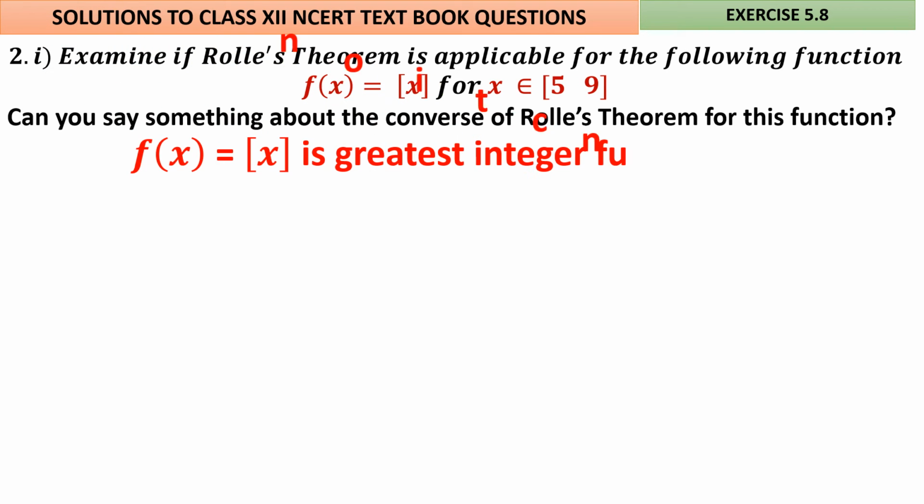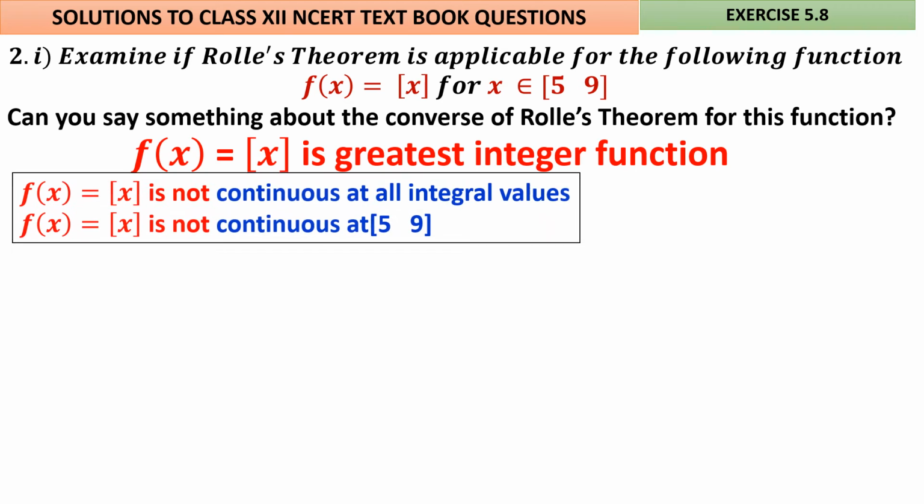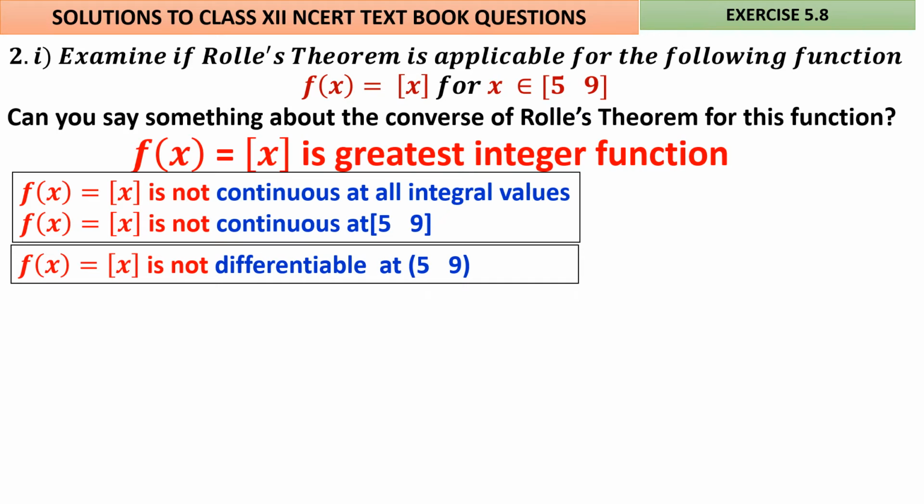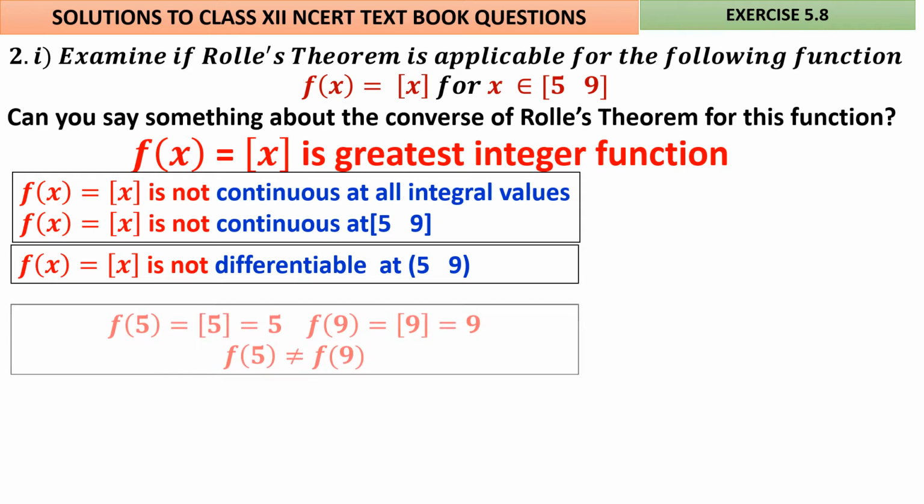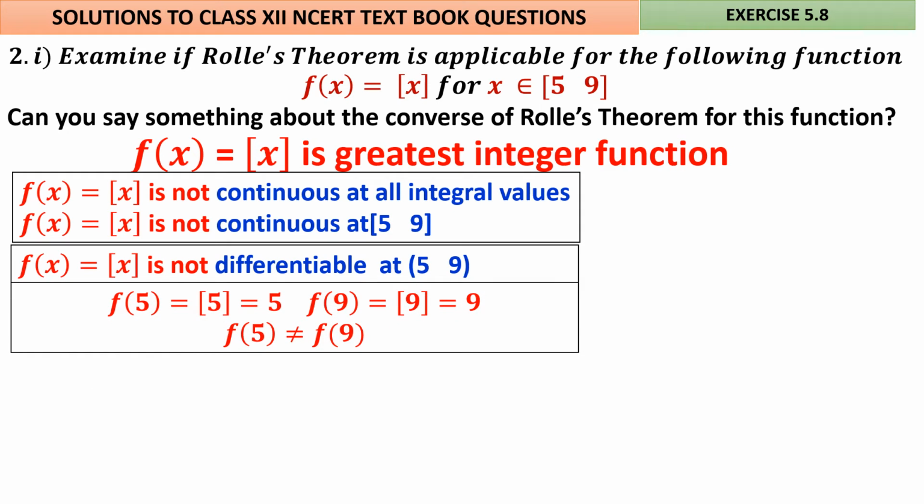Condition number 1. For f of x, a greatest integer function, it is not continuous at all integral values. In the continuity chapter, we have seen the greatest integer function is continuous only at non-integral values. Therefore, f of x is not continuous at 5, 9. Similarly, one more condition: it is not differentiable at 5, 9. And f of 5 is 5 and f of 9 is 9. Therefore, the values of the function at the endpoints are also not equal. f of 5 is not equal to f of 9.